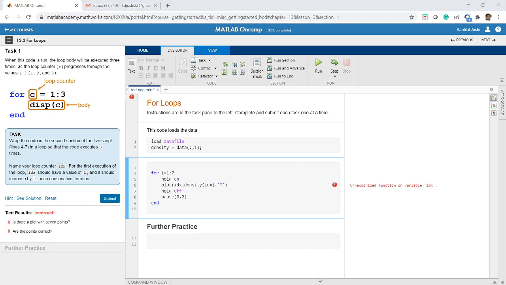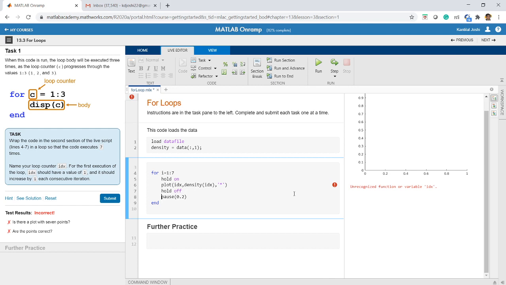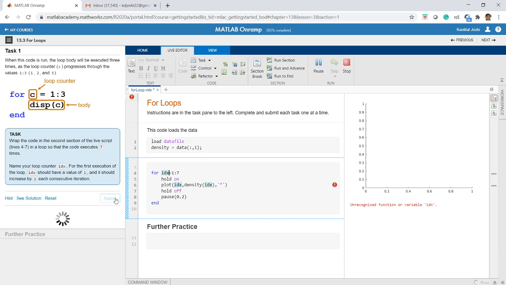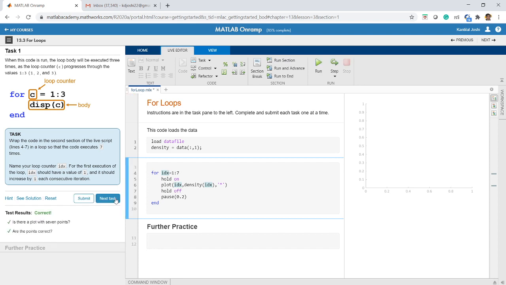Okay, so it is saying unrecognized function or variable IDX because we have not defined IDX, right? So I should write for IDX equal to 1 to 7. Instead of I equal to 1 to 7, I should have written for IDX equal to 1 to 7. Let us try it again. So it will first take the value of IDX as 1. It will plot the index versus the density of the index. Then it will make it 2, then 3, 4, 5, 6 and 7.